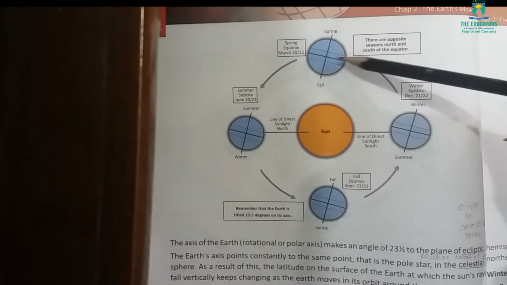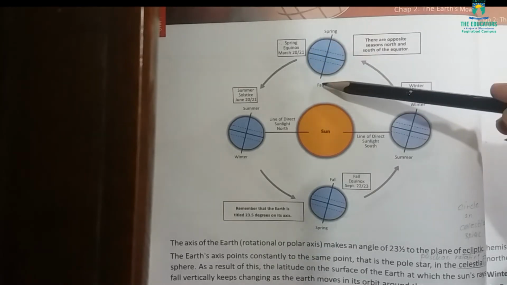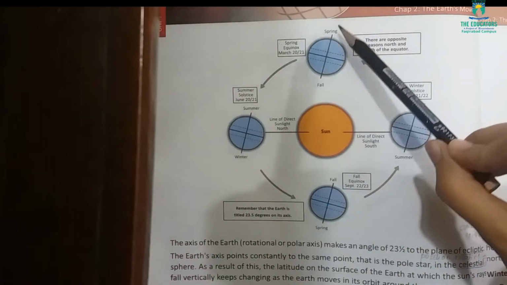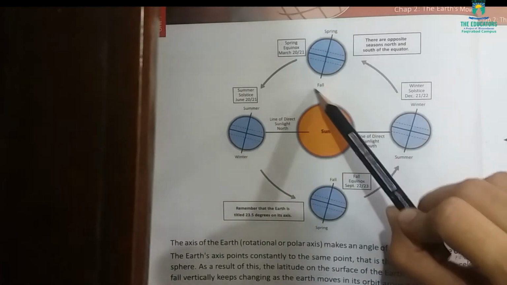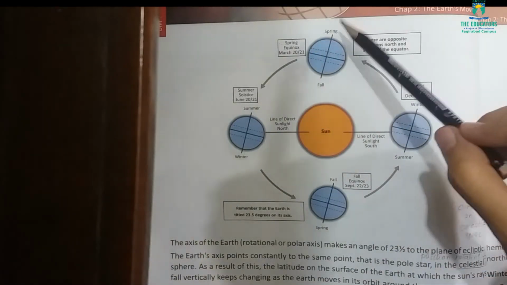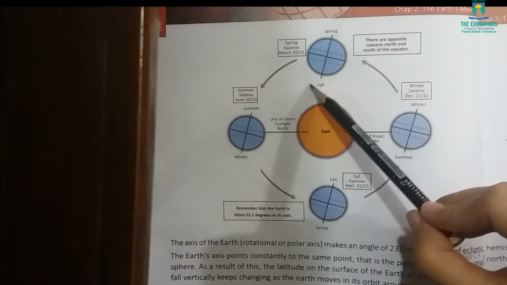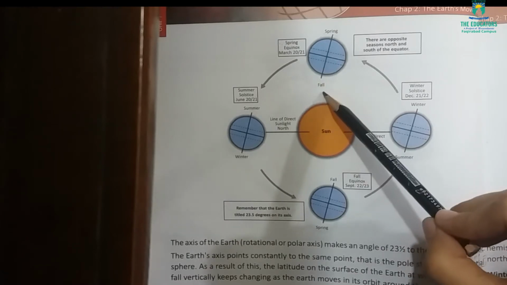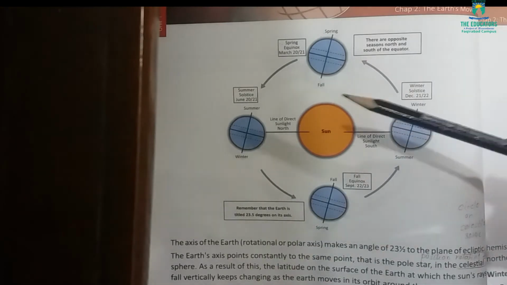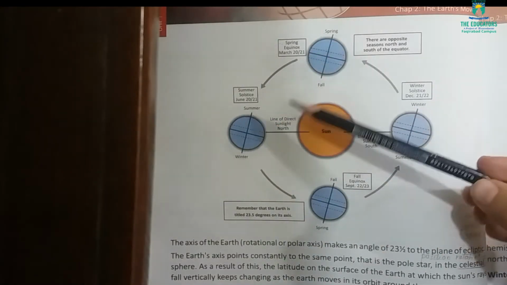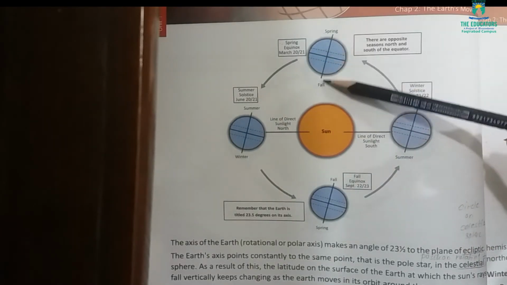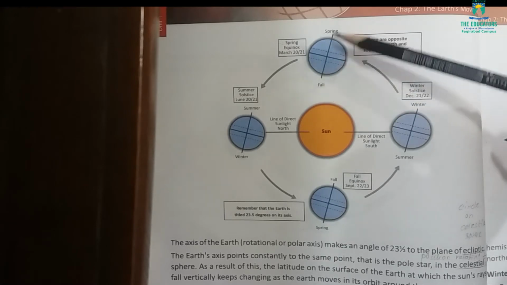This is vertical and this is horizontal. As you can see, the sun rays are falling directly at the center of the earth, but from south to north. This is south pole, this is north pole. South to north. So this is called as spring equinox. South pole is hotter at that time and north pole is not so much hotter. So this is called as spring equinox, which occurs on March 20 or 21st. The sun rays are falling vertical at the center of the earth from south to north.